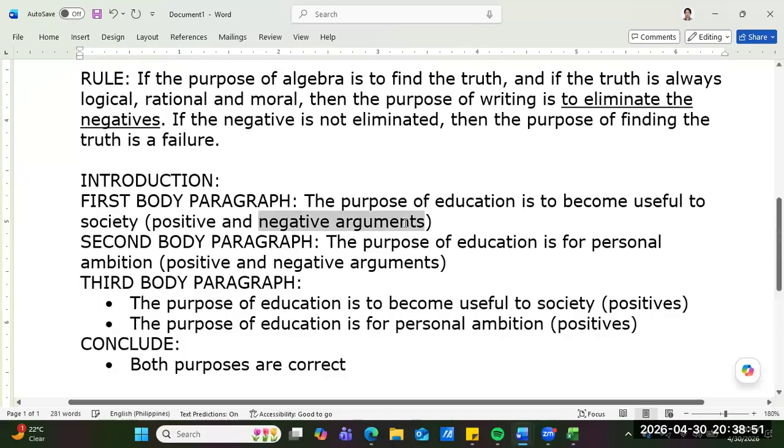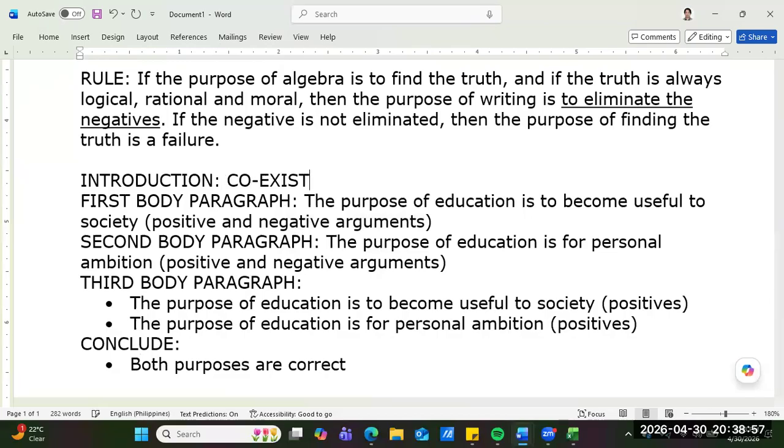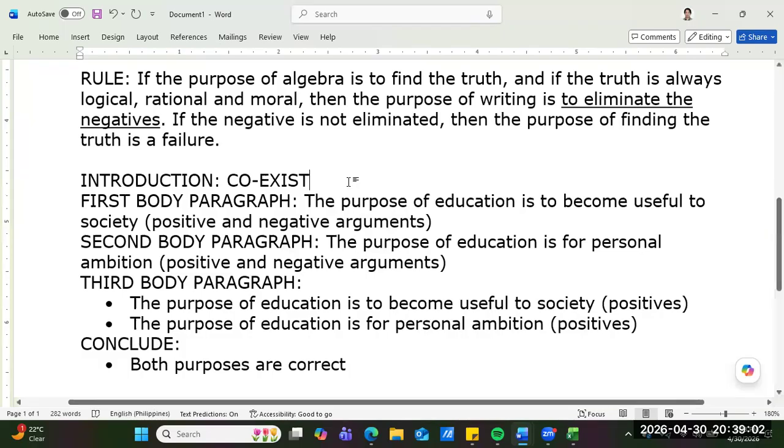So, do you want to see how I do that in writing? Do you want to see, guys? Do you want to see it in action? Okay, so do you like this? Do you enjoy this argument?